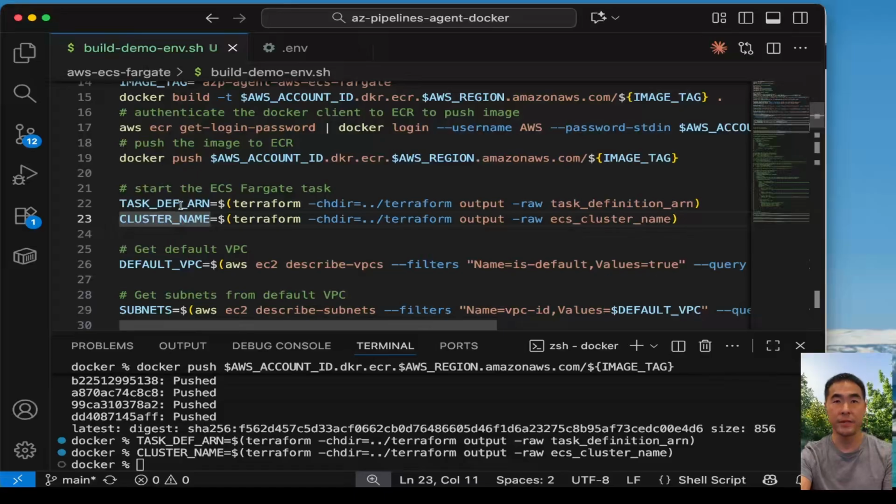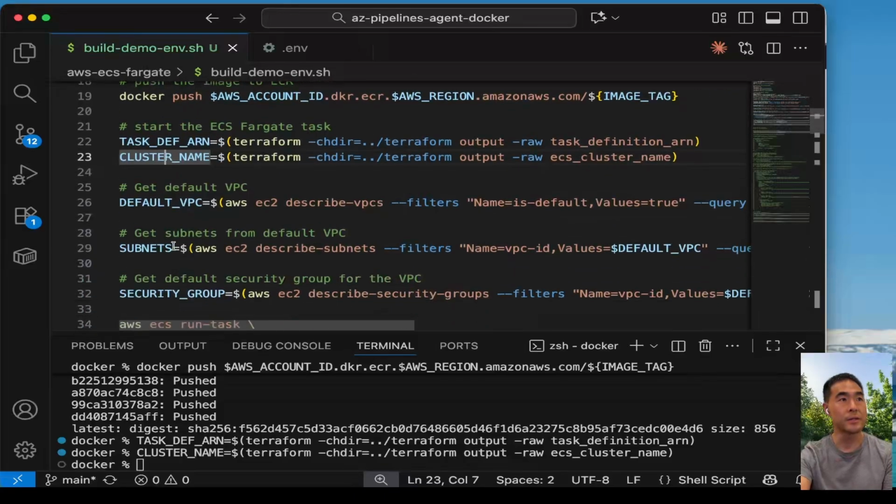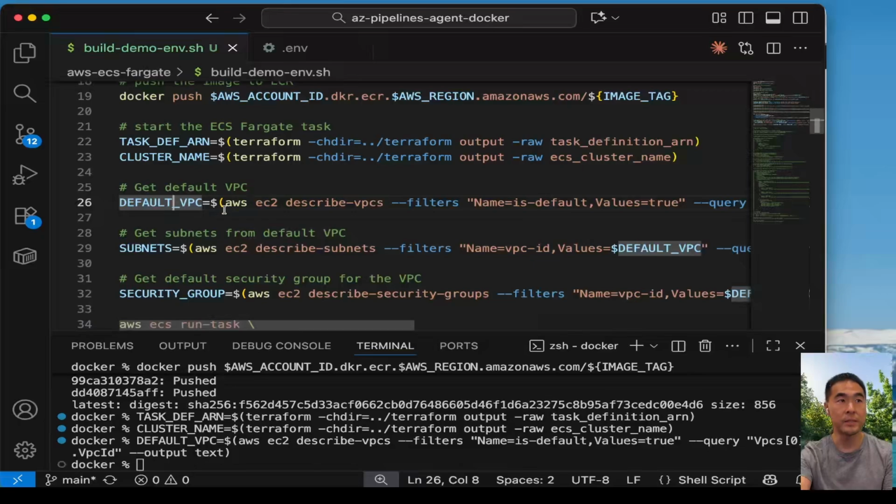One of them is the task definition ARN, the cluster name, the default VPC. So for this demo environment, I'm just using the default VPC that came with my AWS account. Again, note this is just a demo environment for simplicity and ease to deploy it. I did not bother creating private subnets. This is just running on public subnets. So my ECS task will need public IPs. It will have direct internet access, which obviously in a production environment, we won't be doing.